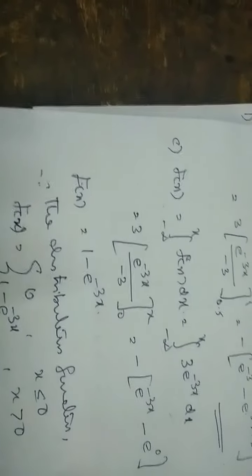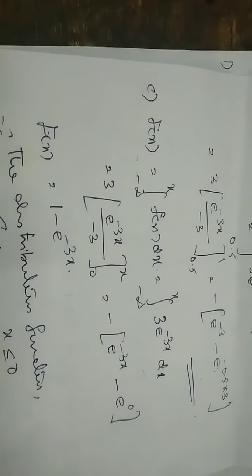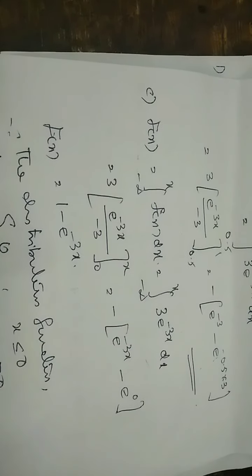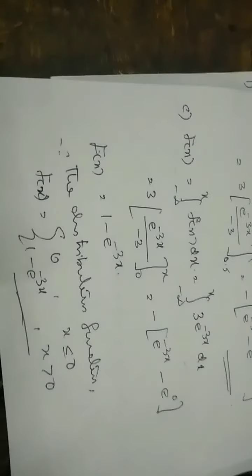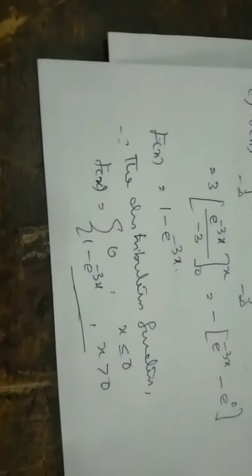The distribution function F of x is equal to, by definition, the integral from minus infinity to x of small f of x dx. What is small f of x? That is the probability density function. So the integral from minus infinity to x of 3 e raised to minus 3x dx. As before, you integrate it and you get the distribution function as F of x is equal to 1 minus e raised to minus 3x. So we get the distribution function.